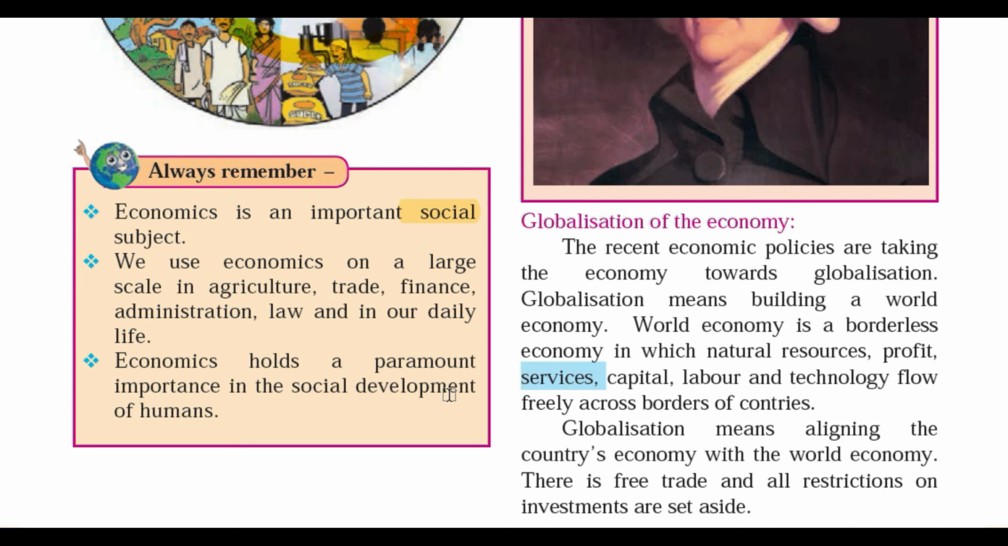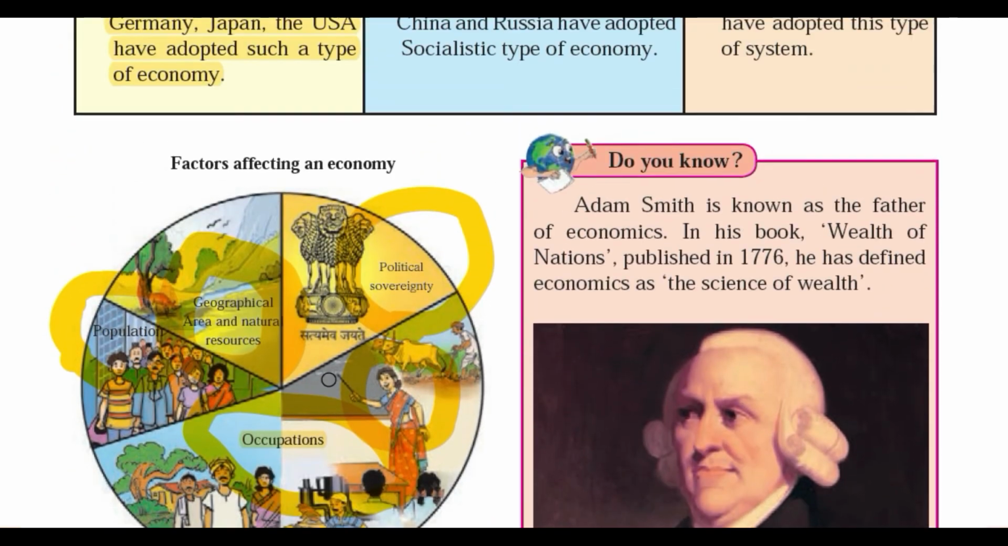Suppose there are two towns, town A and town B. Suppose in town A there is agriculture, industry, and also the service sector, but in town B there is only agriculture and some hunter-gatherers, some adivasi or tribal community. Then definitely you will find the social development of town A is more than that of town B. So definitely economics holds paramount importance in the social development of humans.